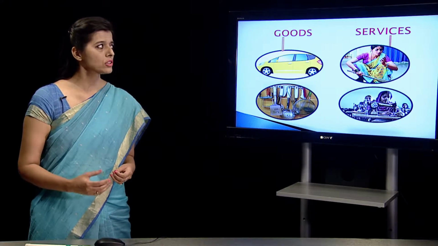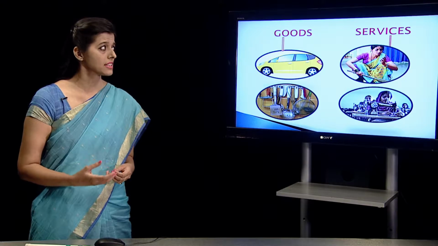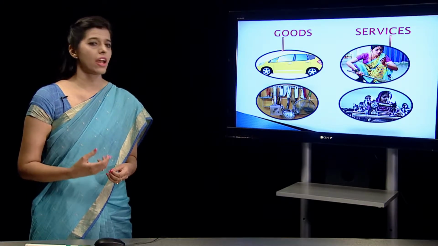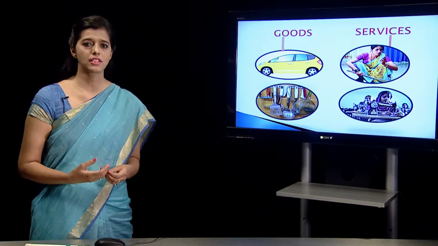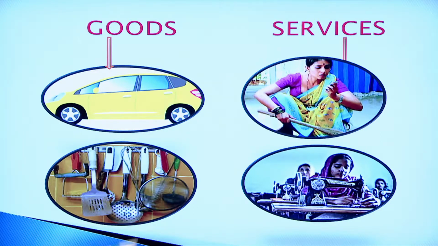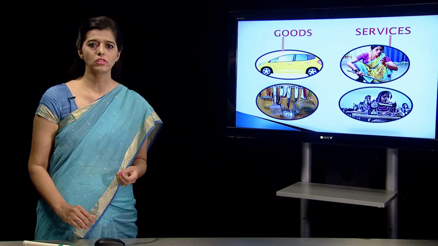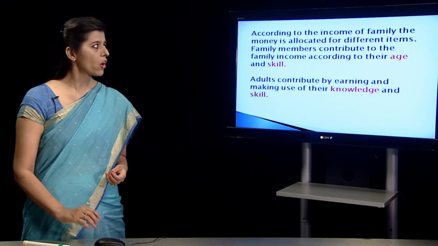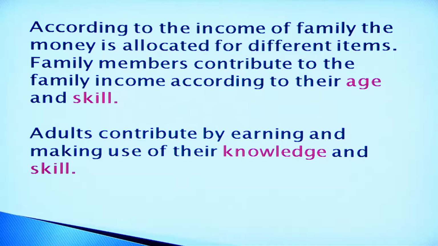You can have numerous goods with you. And we also spend money to buy certain services, like while hiring a maid, as she gives us the services, and for stitching clothes we are hiring tailors, or electricity. These are all services, or a telephone service. Now according to the income of the family, the money is allocated for different items.